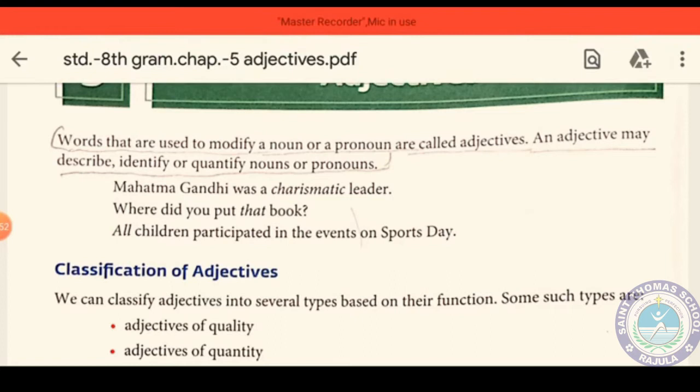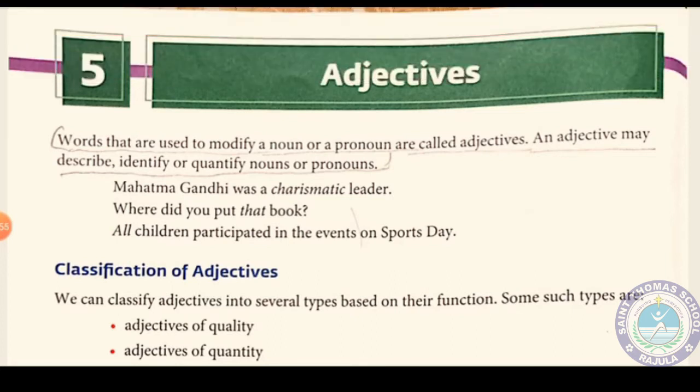Then, where did you put that book? Now, that identifies the particular book. So that book, demonstrative, gives the identification of the noun book. Then, all children participated in the event on sports day. Now it quantifies how many children, all children. So in this way, adjectives are the words that are used to modify a noun or pronoun, and an adjective may describe, identify, or quantify a noun or pronoun.